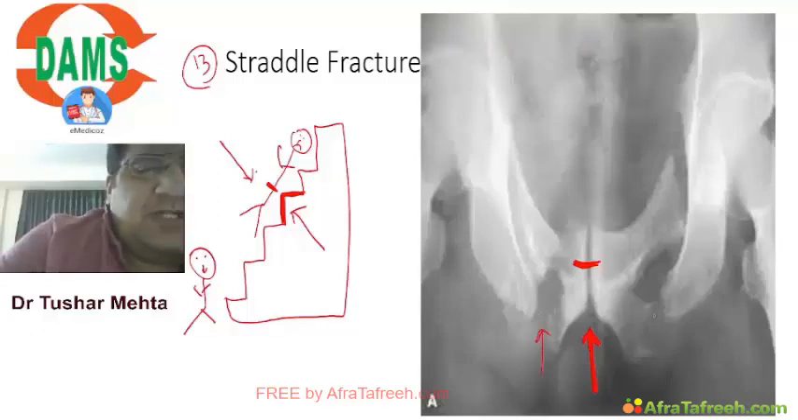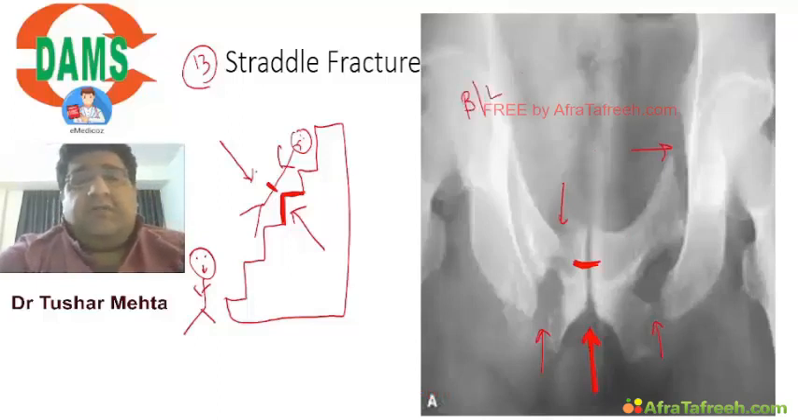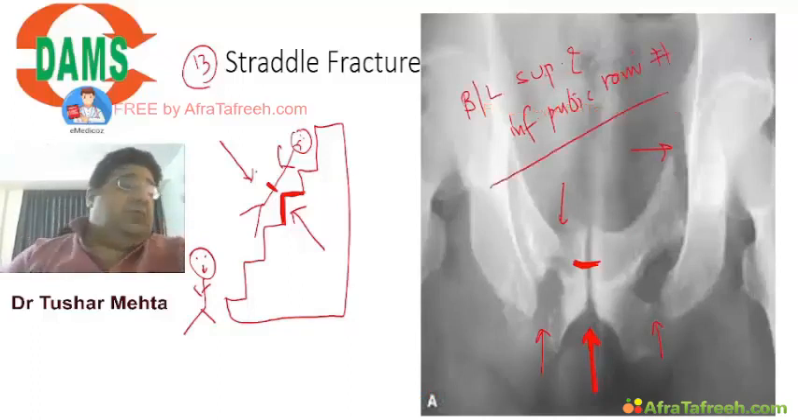What you can do is that Chintu on both the sides has inferior and superior pubic rami. You can break all of them. So Chintu sustained bilateral superior and inferior pubic rami fracture.